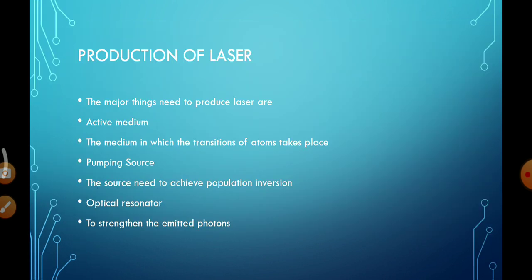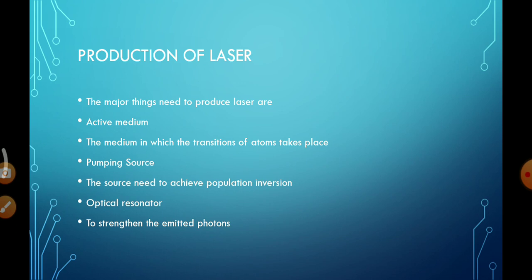Production of laser. To produce laser, we need three important things. One is the active medium, the second is the pumping source, and the third is the optical resonator. What is this active medium? The medium in which the transition of atoms takes place. That is what active medium. The medium in which the atoms are excited to the higher energy state. For example, if the laser is produced out of a ruby rod, then the ruby rod acts as the active medium.